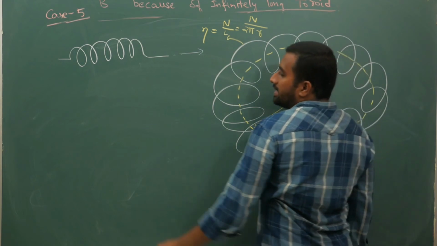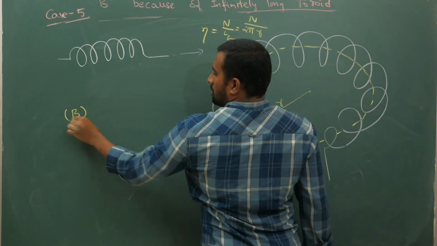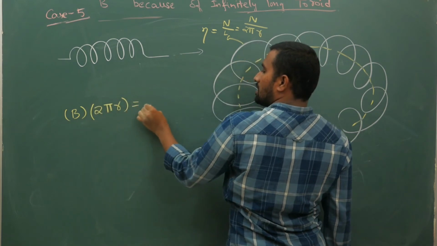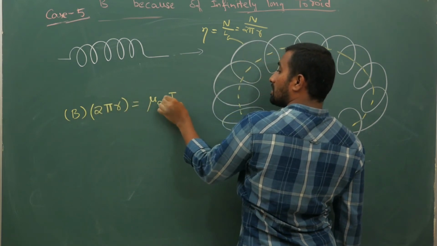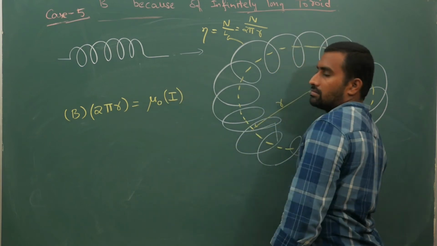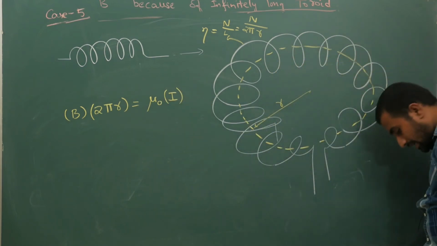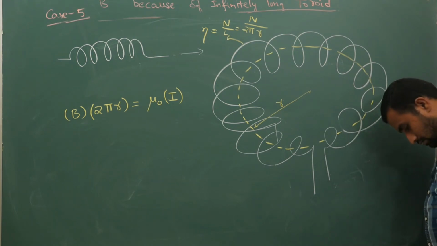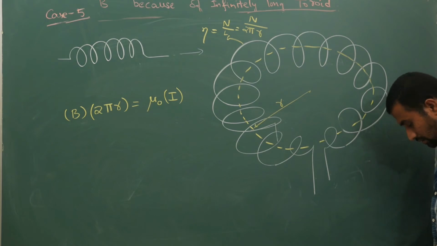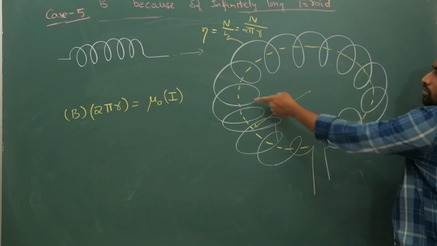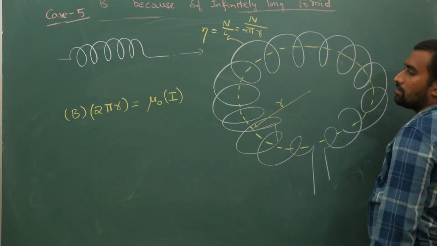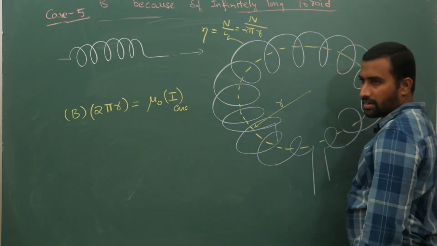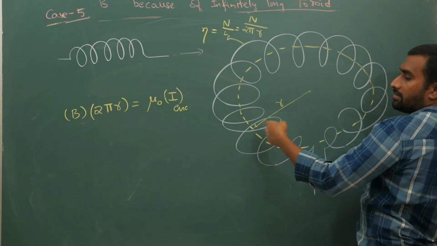So B times the total length, which is 2 pi r, is equal to mu naught times I enclosed. B times the total length of this loop, 2 pi r, equals mu naught times I enclosed, which is what you are supposed to write. Now what does the enclosed current mean?